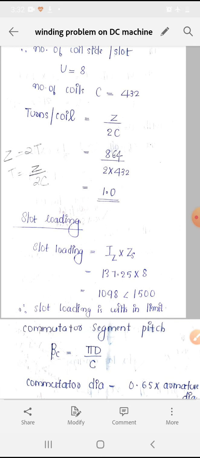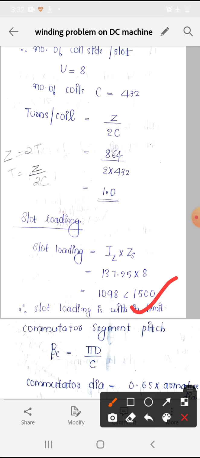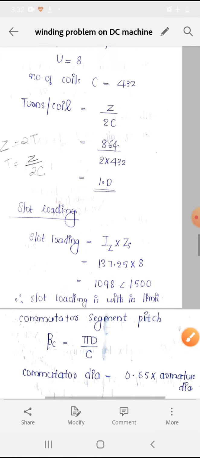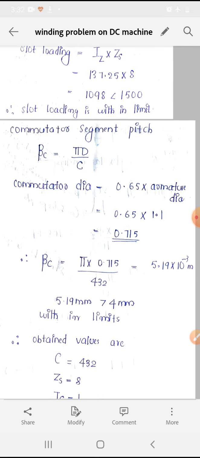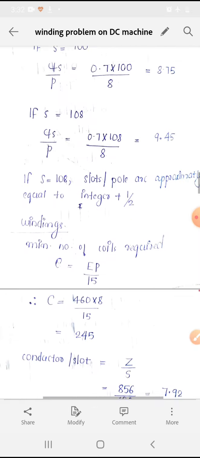In the question, slot loading is given within the range of 1500. While checking IZ into Z, we obtain 1098, which is within the limit. Next, we have to find the commutator segment pitch, that is bc equal to pi Dc by C, where the commutator diameter in the question is given as 0.65 armature diameter. Substituting that, we obtained 5.19 into 10 raised to minus 3 meter.